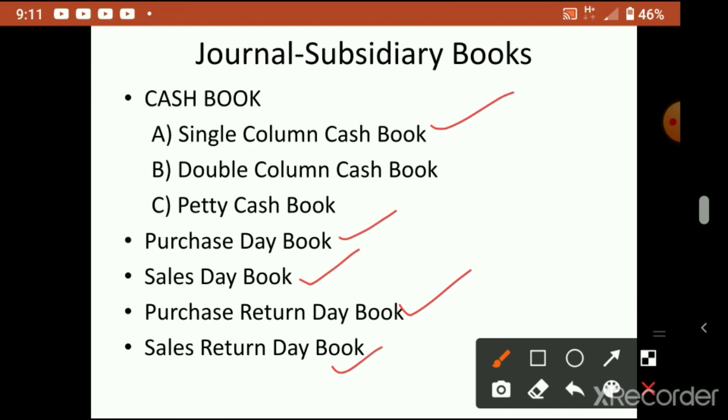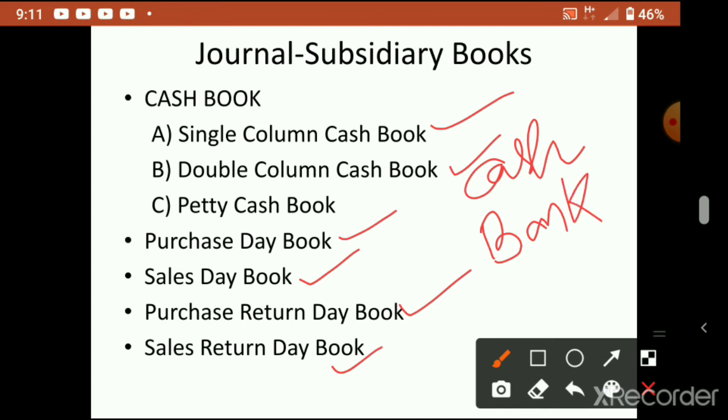Single column means only one amount column, the cash column, will be there. Double column means there will be a cash column and a bank column also, because cash and bank are almost the same. If you want to pay money to someone, you can give direct cash, or you can transfer through his account, from your account to that person's account. That is called bank. So bank and cash are two very important items in business. If bank is involved for the payment or receipt, you have to include the bank column.